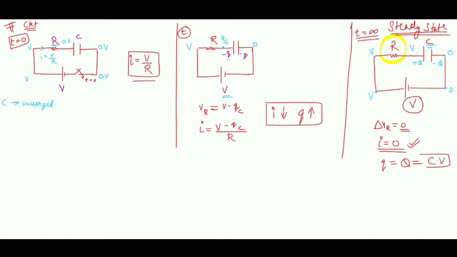First we will discuss the steady state, that is the part after the steady state is reached, after the charge has been accumulated, after the current has ceased. After that we will discuss the intermediate steps.